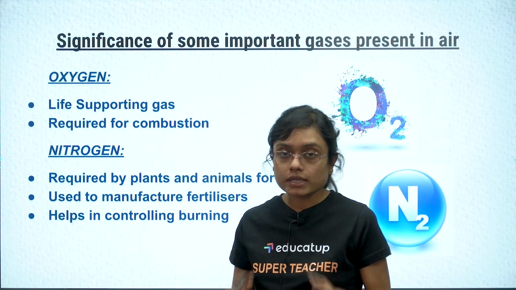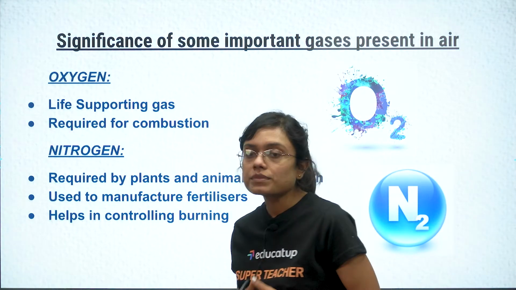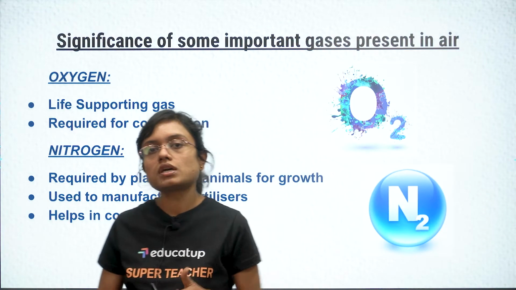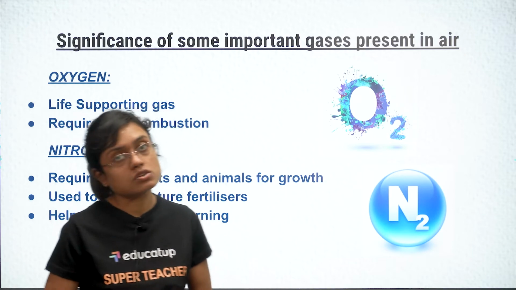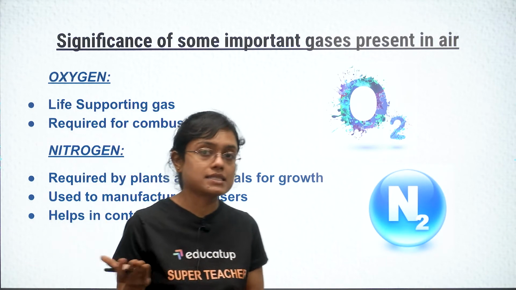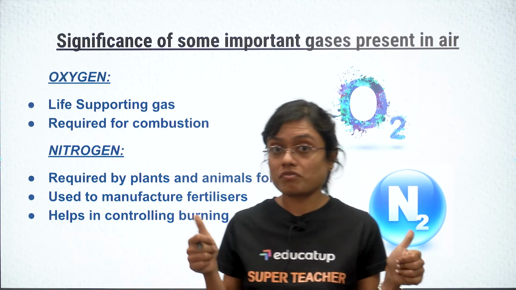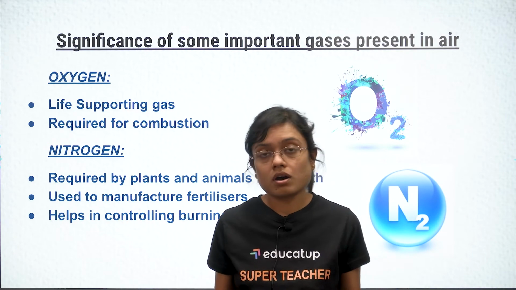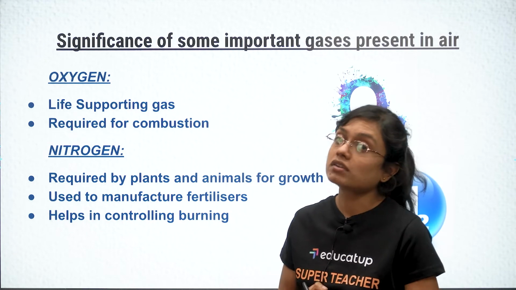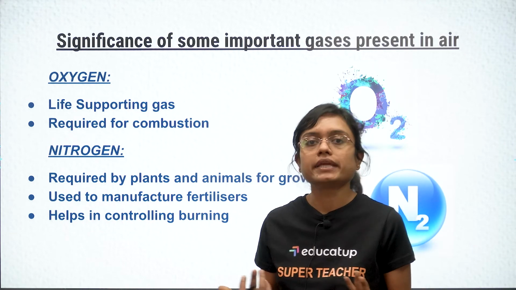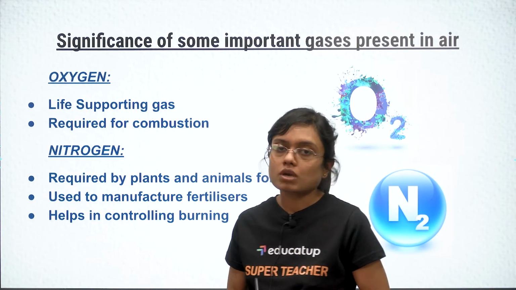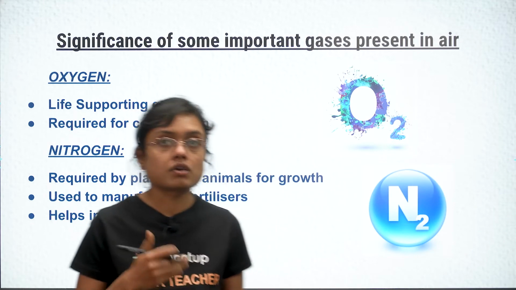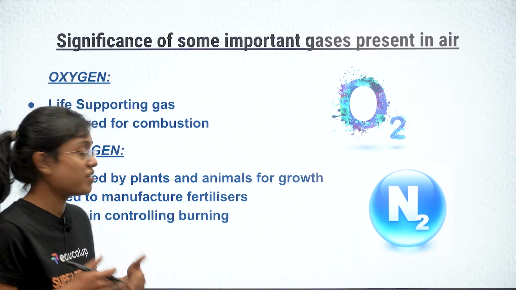Significance of some important gases present in air. Okay, now one by one we are going to see what exactly the role of these gases which form the air is. The first is oxygen. It is a life supporting gas, as I have told you. Without the presence of oxygen, none of the living organisms can survive. Required for combustion. Combustion means burning. Without this, burning cannot take place. Then nitrogen, required by plants and animals for their growth. It is used to manufacture fertilizers.